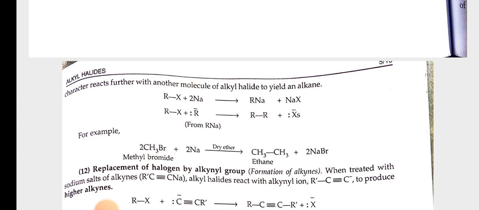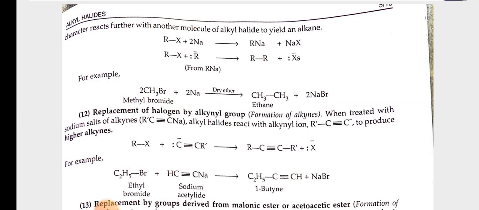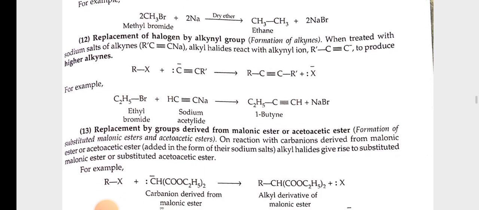12th, replacement of halogen by alkynyl group. Formation of alkynes. When treated with sodium salt of alkynes, alkyl halides react with alkynyl ion R–C≡C⁻ to produce higher alkynes. For example, ethyl bromide plus sodium acetylide gives 1-butyne plus NaBr.